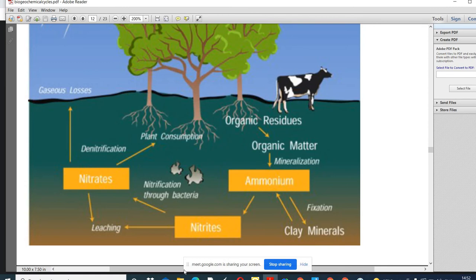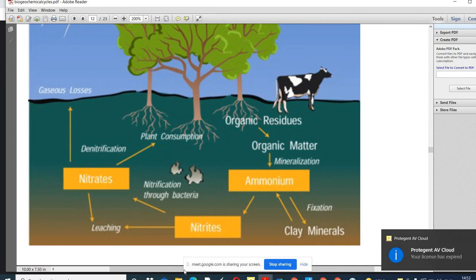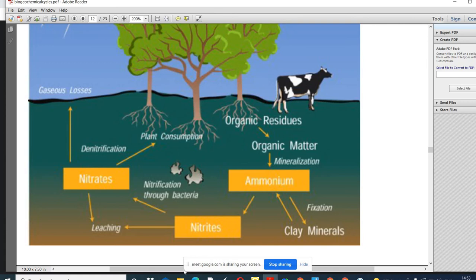Then there is the formation of nitrates. That process is called nitrification. During nitrification, nitrogen is converted into a soluble form available to the plant, and the plant can take up the nitrate and use it to synthesize organic compounds. That process is called nitrogen assimilation.